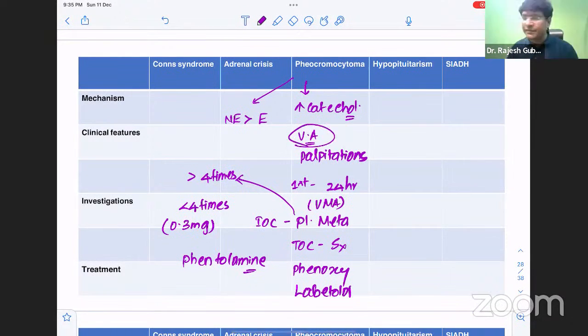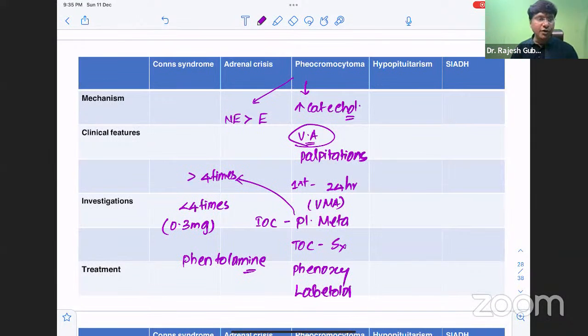And if there is development of ventricular arrhythmias, just now we have discussed in Conn syndrome also. If the individual is hemodynamically unstable, DC cardioversion, 200 to 360 joules. And if the individual is hemodynamically stable, then lignocaine, followed by amiodarone for maintenance, can be given. So that is about your pheochromocytoma. Why is it considered an endocrine emergency?